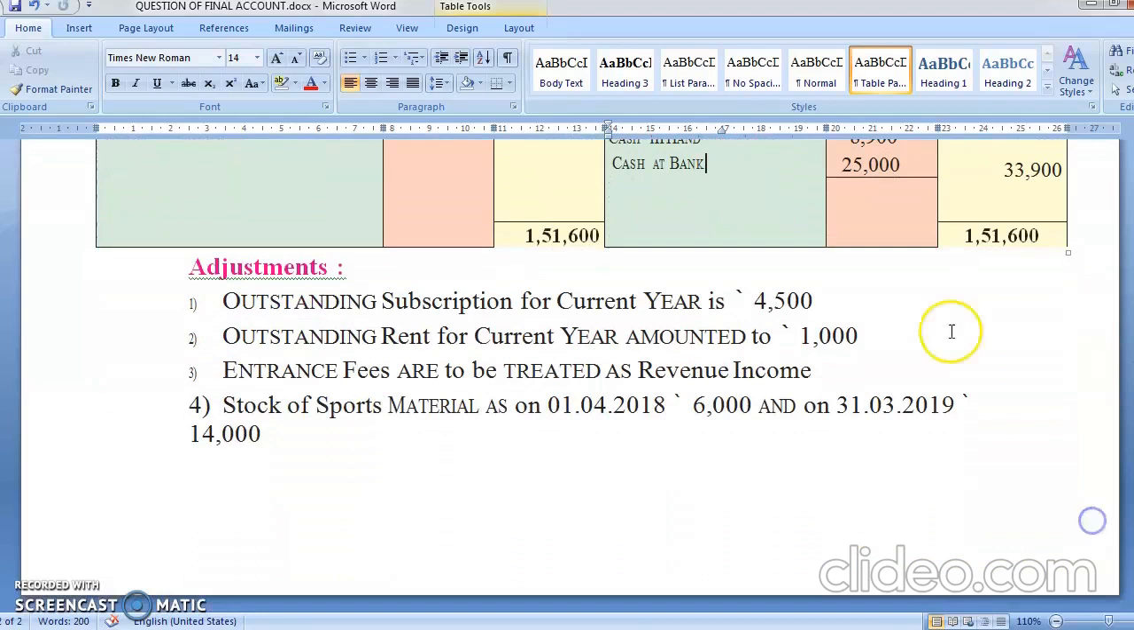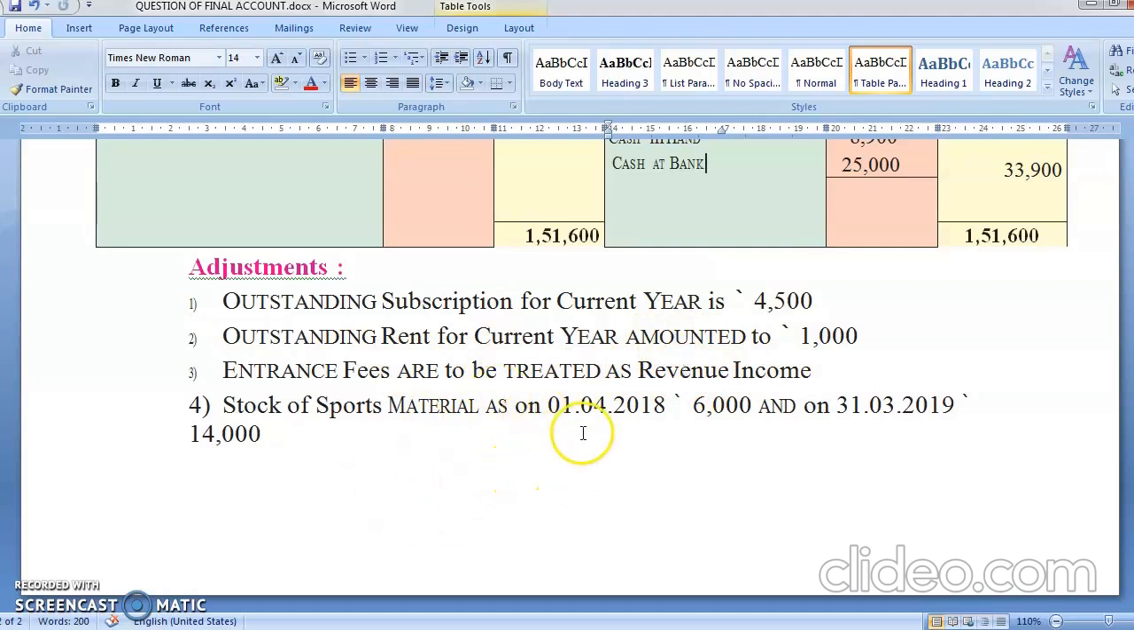Outstanding subscription for current year is 4500. Outstanding means you are going to add in the subscription. Second, income receivable, so it will go in asset side. Outstanding rent. Again, rent तो खर्चा है. You will be adding in rent, and second will go in balance sheet, liability side. We have seen this in profit final accounts. Entrance fees to be treated as revenue expenditure. See, entrance fees को क्या बोला? Will be treated as revenue. Revenue बोला इसका मतलब it will come in income and expense.